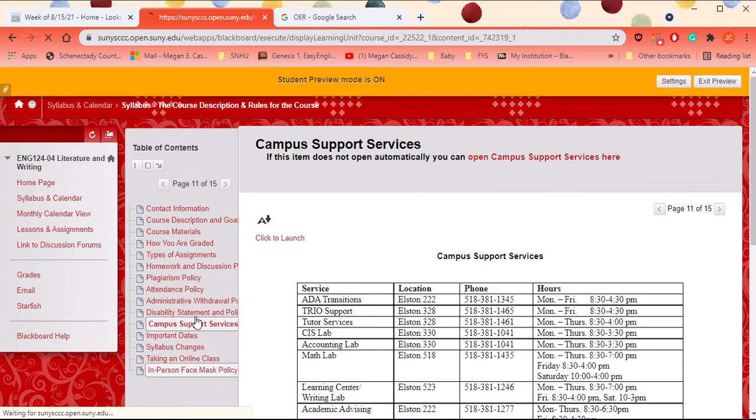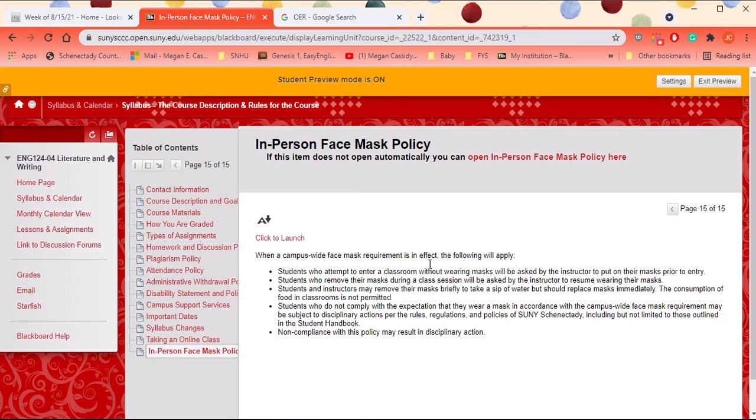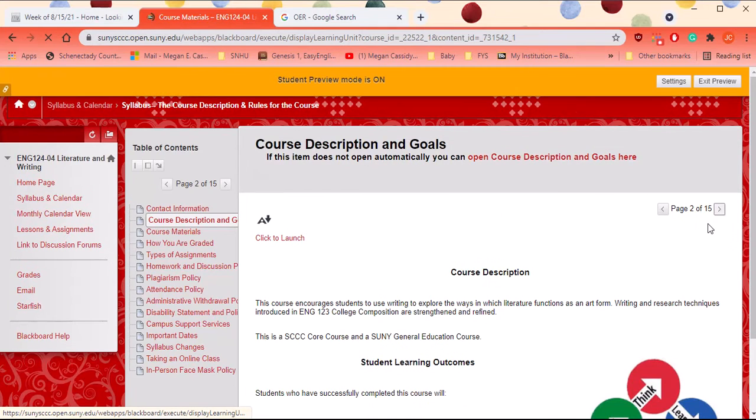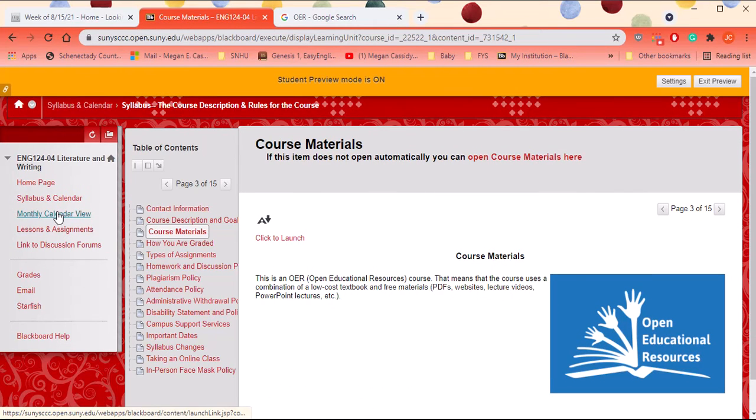We also, for this term, have a policy about face masks. That's only when a campus-wide face mask requirement is in effect. So right now it is. Later on, it might not be. We'll see. But that's basically everything that's in the syllabus. And again, you can click through here or you can go page by page with those little arrows.